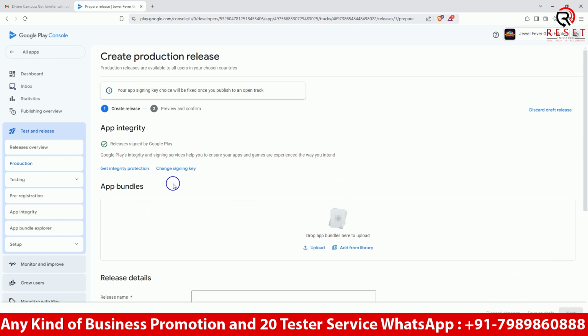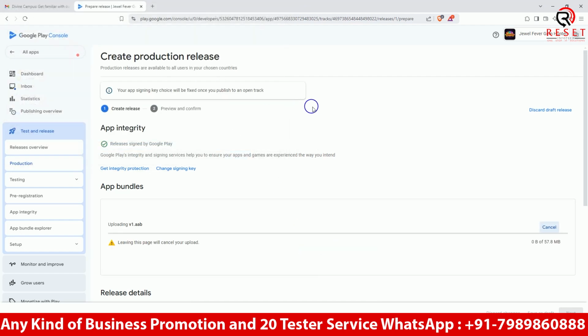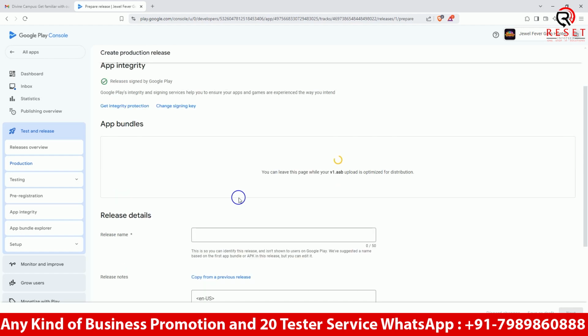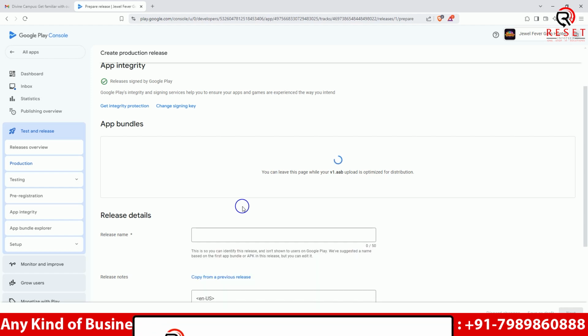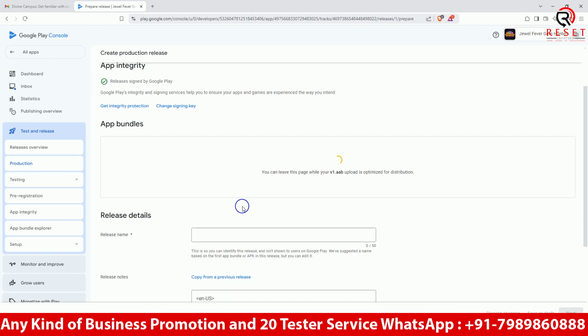We have selected the Google key, then we have to upload our AAB file. I have built version 1. There is a new update given by Google. Before that it would upload normally, but now they have added a new animation, so it is verifying here. If there is any error, it will show us, but I hope there is no error right now, because I made sure everything has been updated. If there is an update, then again we have to go edit and make the changes.